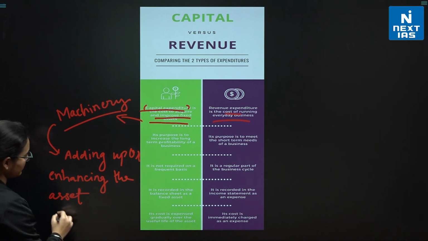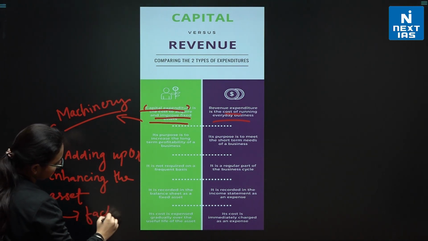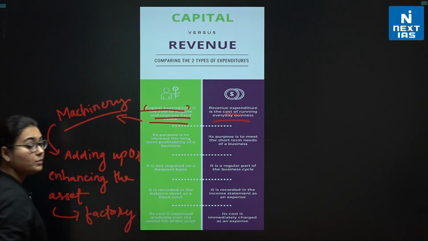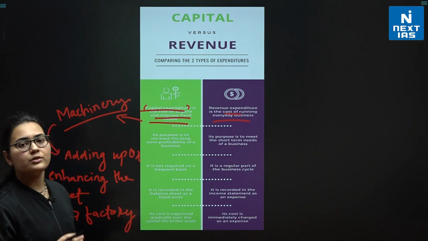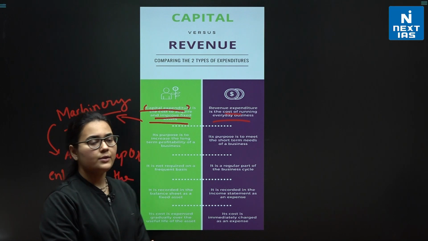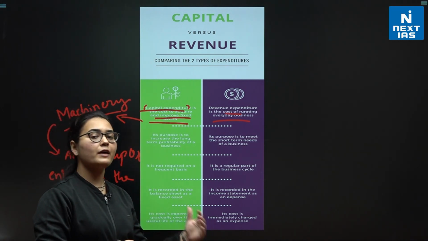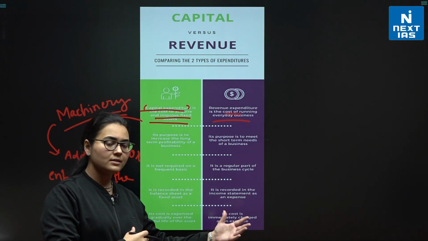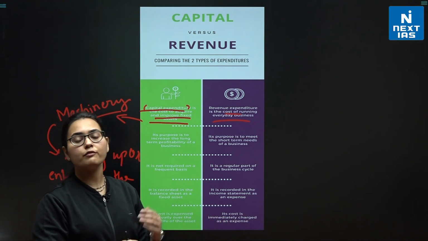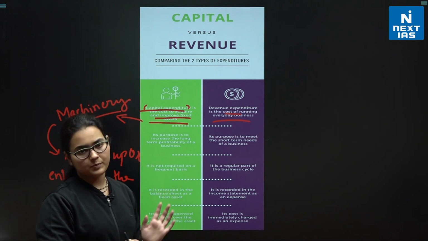And what is the asset here? My factory is the asset. Okay. I hope this is clear to you. Well, I'm trying to convey it in a very simple way, right? So, that is capital expenditure. If I'm adding a machinery to the factory, where the factory is the asset itself, that is enhancing the value of my existing asset, that is capital expenditure, right?